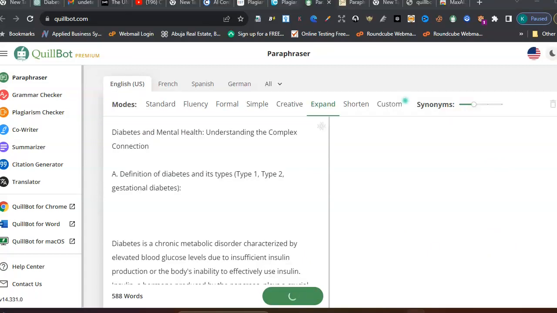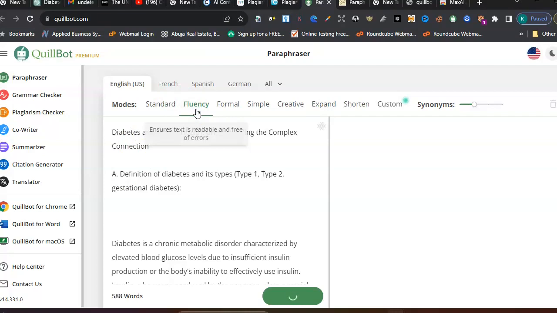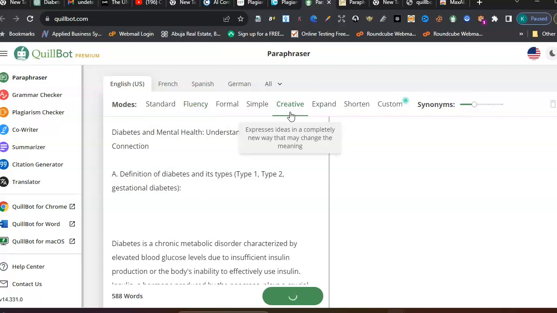The reason why I love QuillBot is because you can always adjust it to fluency if you want it, if you want it standard, if you want it simple, if you want QuillBot to be creative and reframe all this content, it can do that for you. You can always, you want it to shorten it. Do you understand? That's one reason I love QuillBot. But it seems the network is a bit slow.